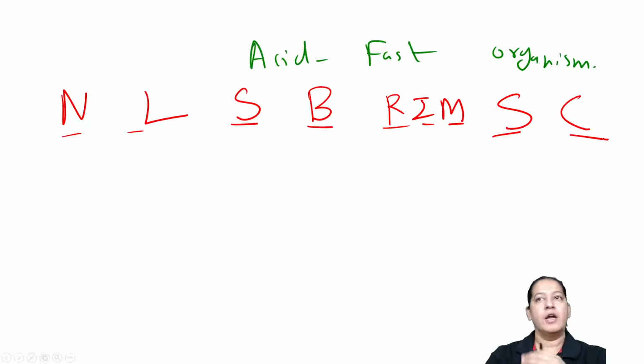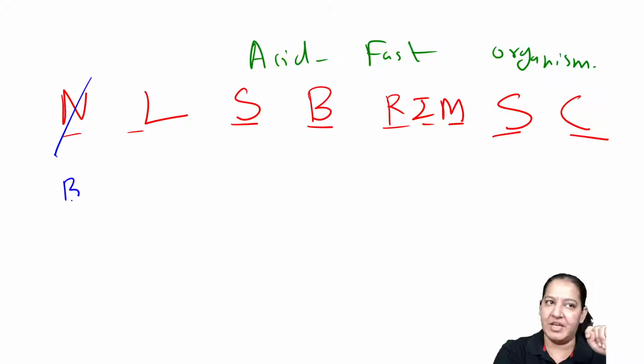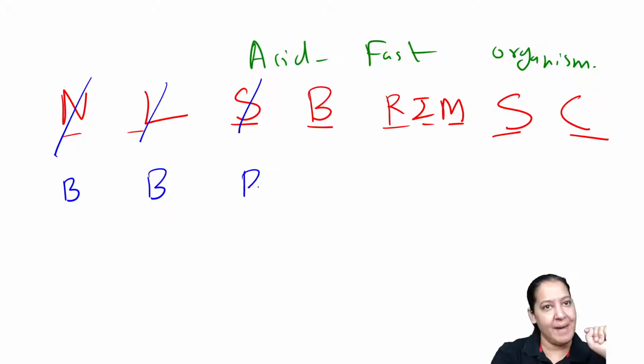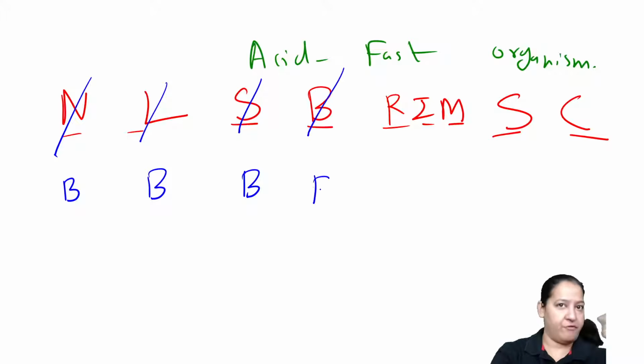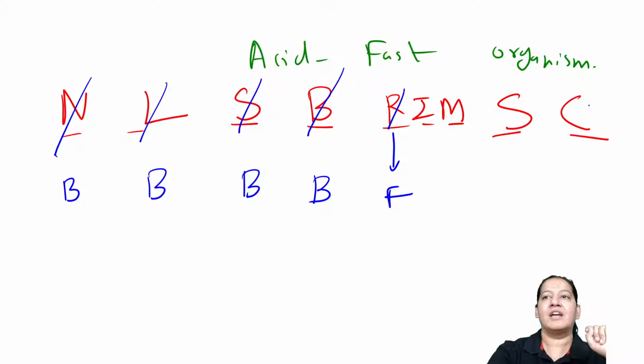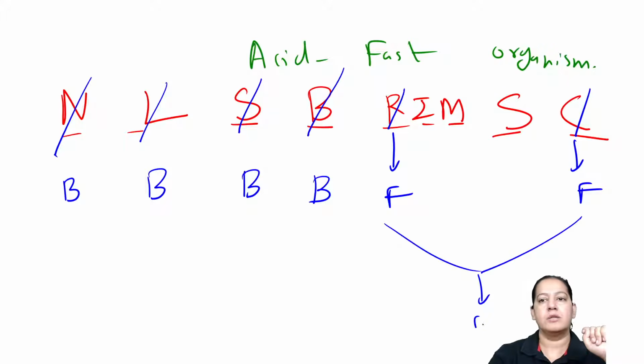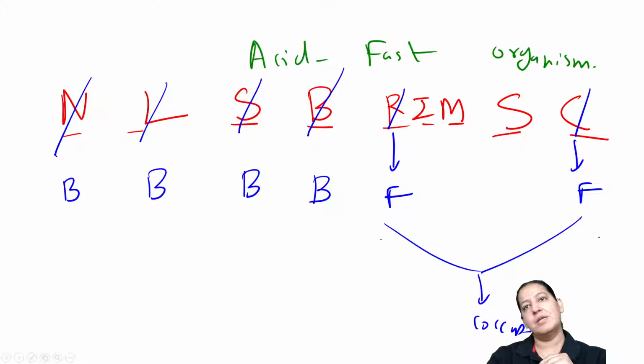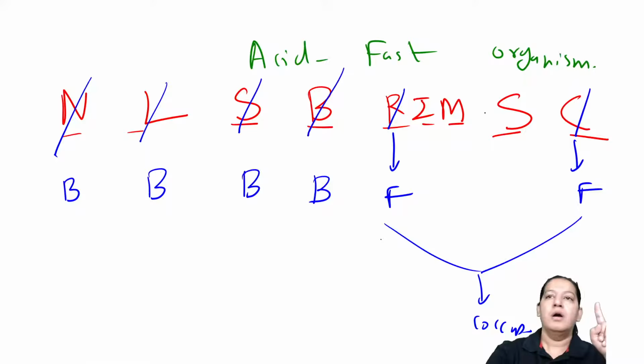Say it again and again. Now the full form: Nocardia is a bacteria, Legionella is a bacteria, smegma bacilli is a bacteria, bacterial spores of course bacteria. Rhodococcus is a fungus and Cryptococcus is a fungus. So the two coccus are the fungus. Give me a thumbs up.